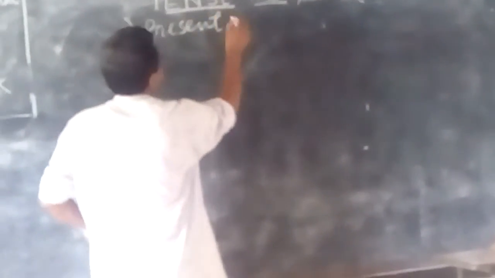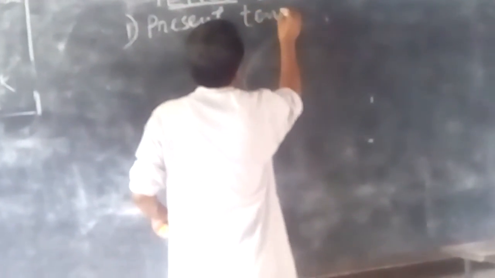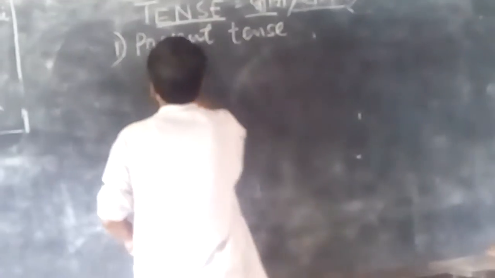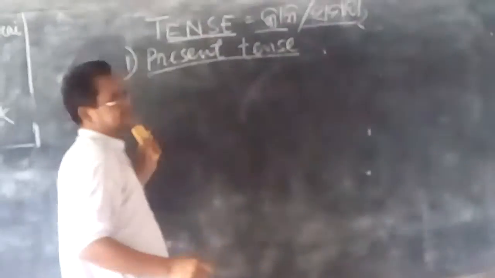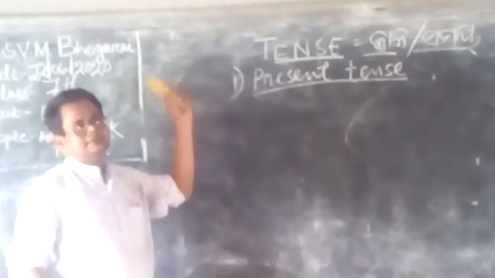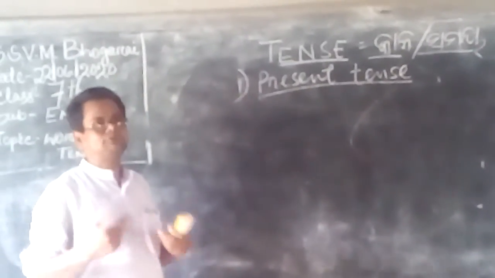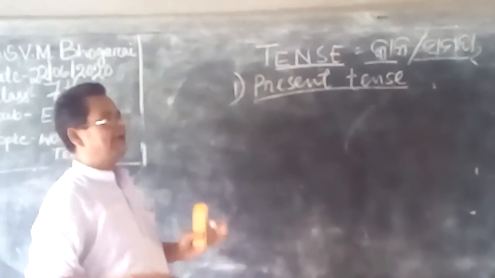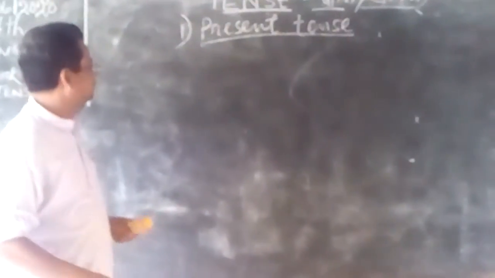Every tense has four forms, four separate categories. If you know the first one, then you can easily follow the second one and the third one also.